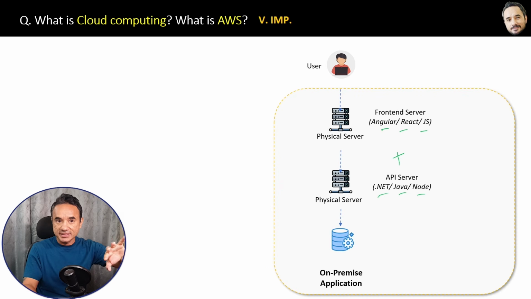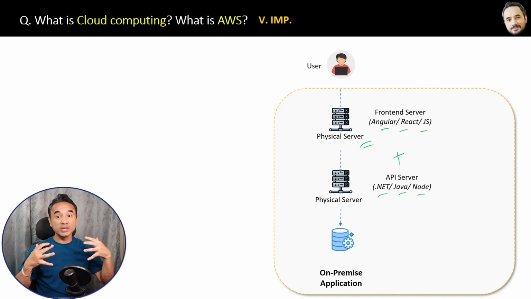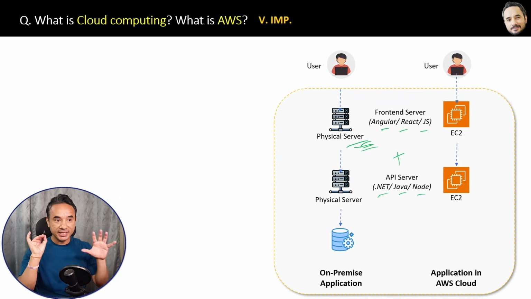Okay, now listen carefully. Instead of maintaining these servers physically inside your company, the other option is your company can use cloud computing platforms like AWS, Azure, Google Cloud, etc. In cloud platforms, all the servers and the database and many more services are already present. Your company has to just use them through the internet. For example, to host a web application like this, you can replace these physical servers with AWS EC2 instances like this.